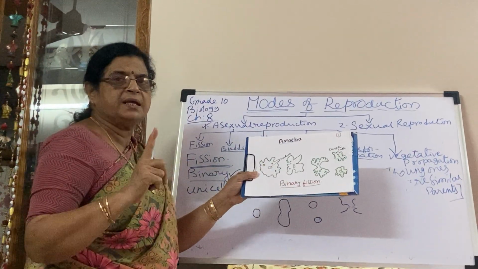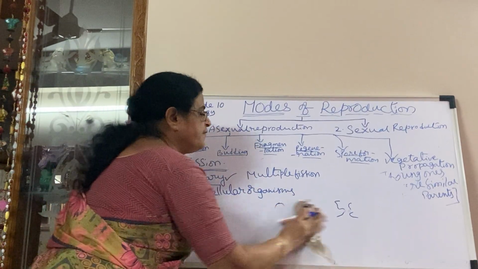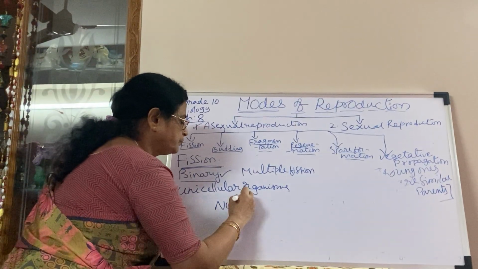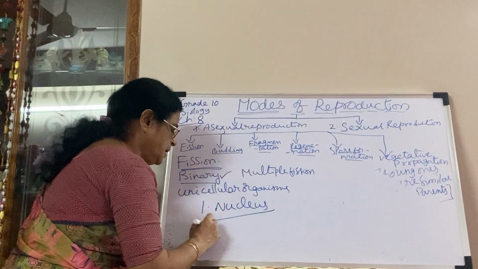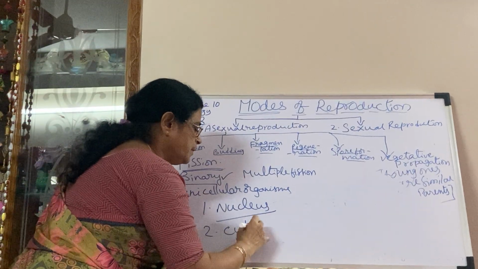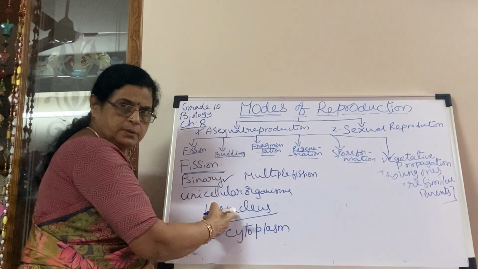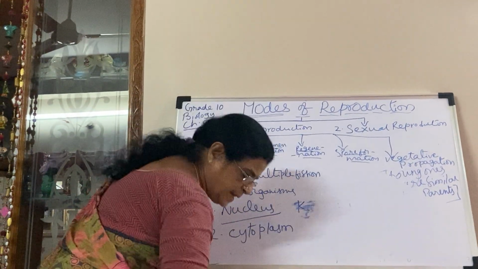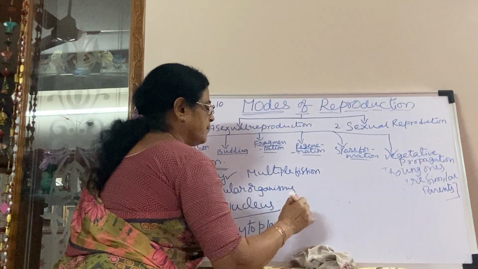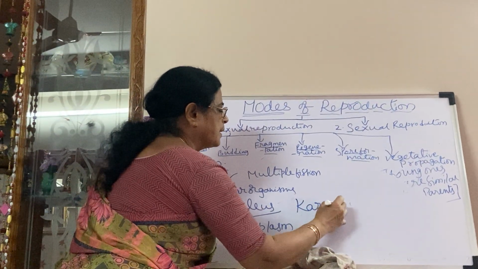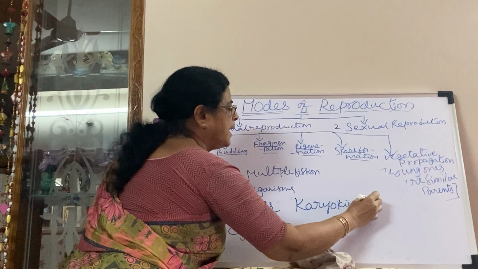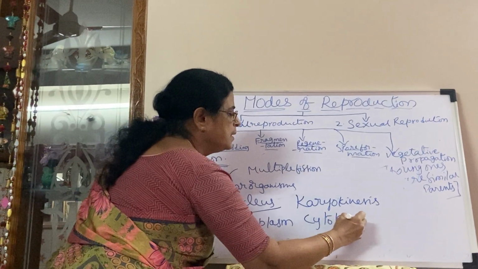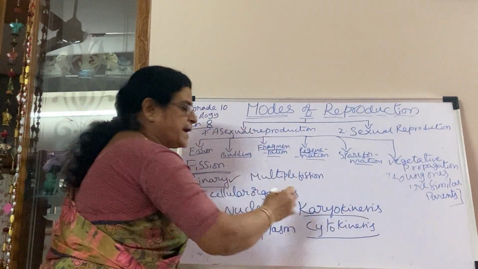In the division of any cell, the first division is the nucleus. First division is nucleus, next division is cytoplasm. First the nucleus divides, that is called karyokinesis. And division of cytoplasm is called cytokinesis.